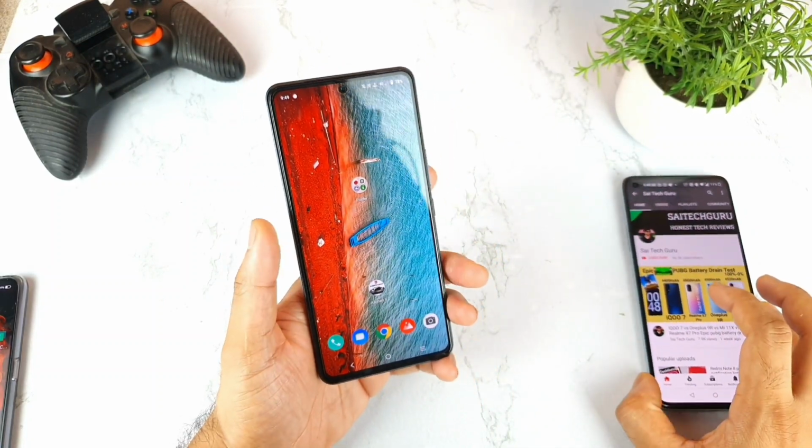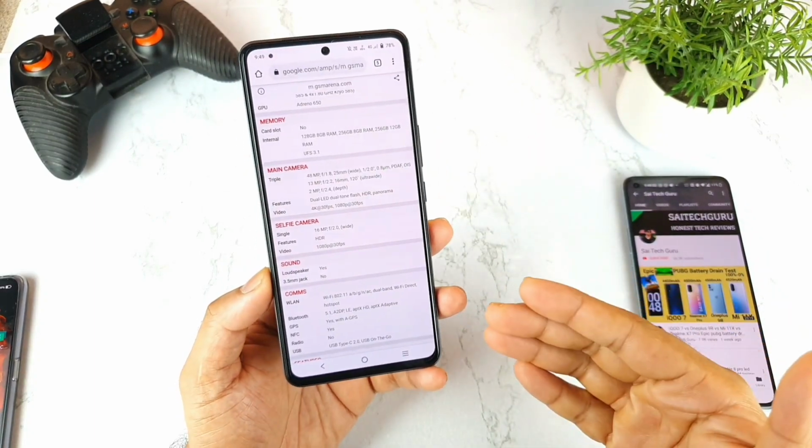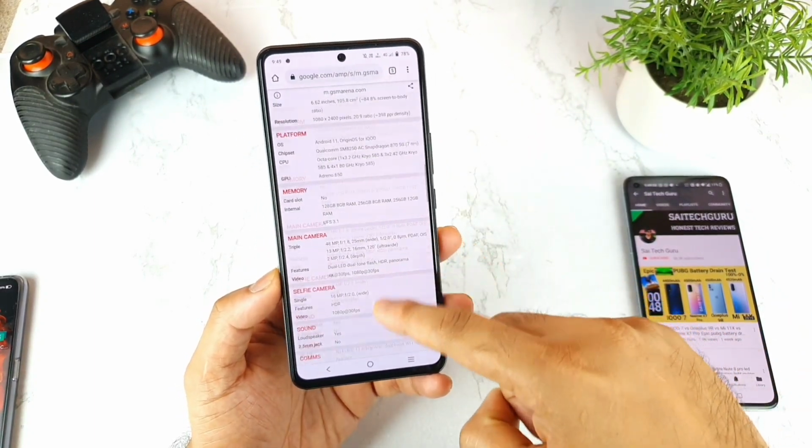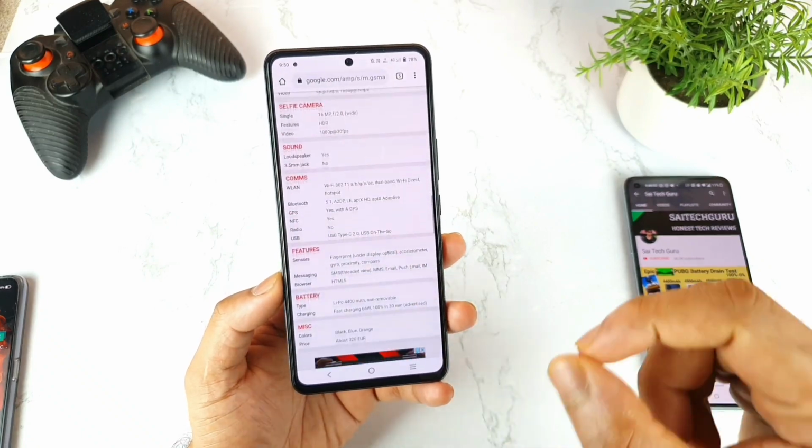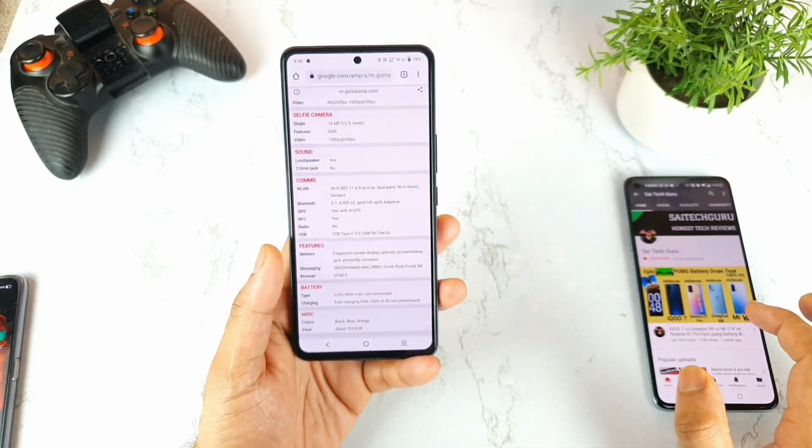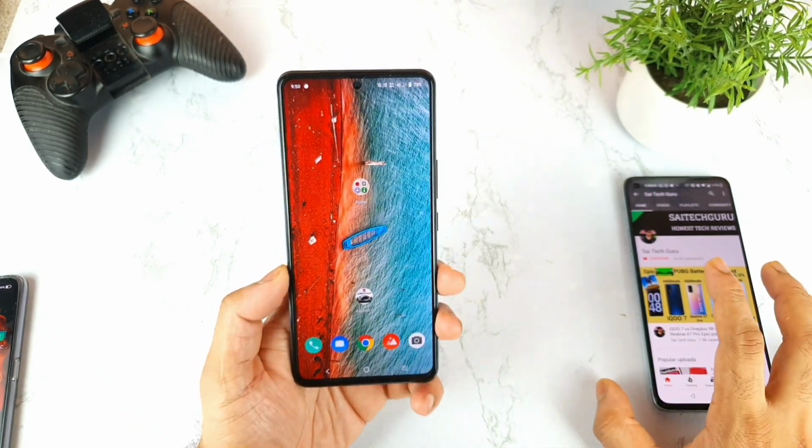So a few of the applications do say LPDDR5, and I think maybe this phone has got LPDDR4X RAM, maybe. Because this phone is exactly the replica of the iQOO Neo 5 device, I don't think they will just change that RAM type before launching in India. So they just replicated a complete phone, I think, in India.